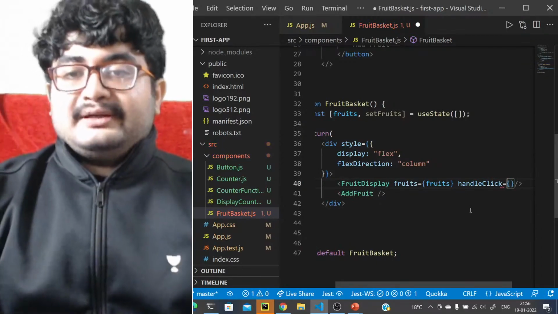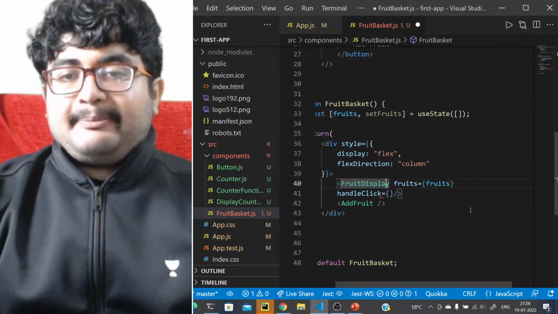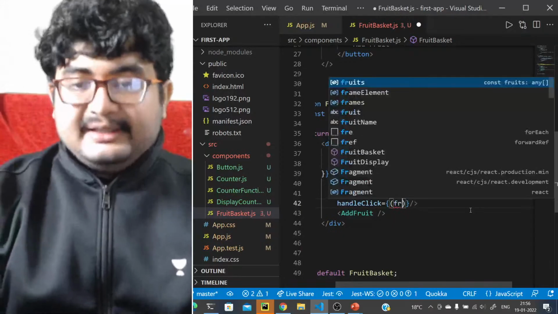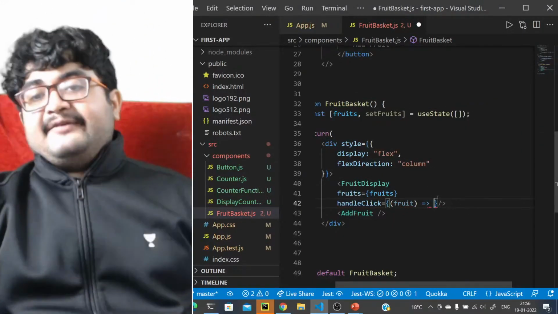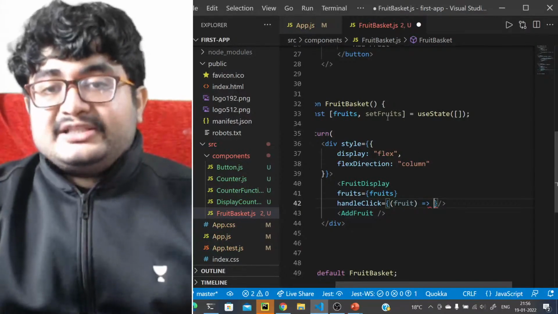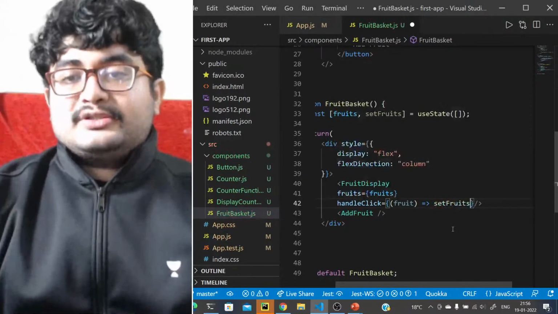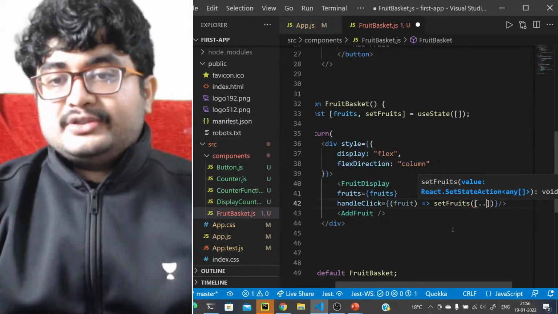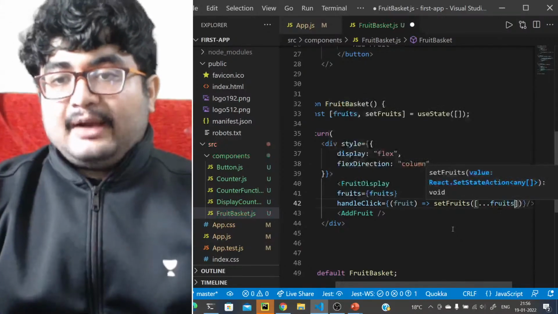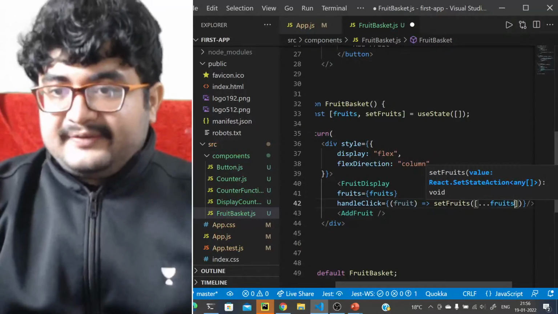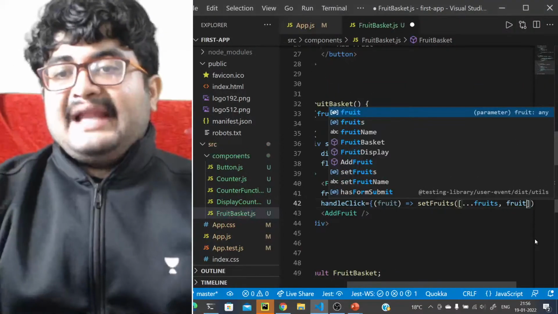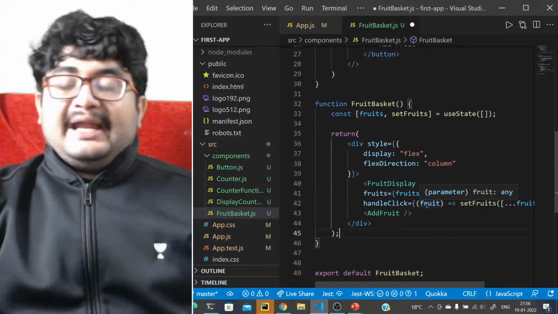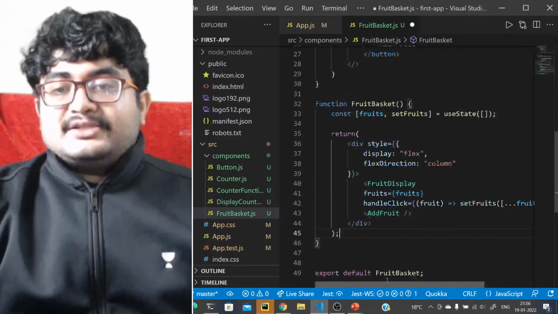What should happen when you do a handle click, right? In the handle click, you will call a method where it will take in a fruit as argument. It will take the fruit name as argument, and it will add this to the state. So what you can do is set fruits. It is adding to the list, right? So what should be the updated value of the fruits? Whatever fruits we have till now, that should be added first. With that, we will add our new fruit to the list as well. So that is what should happen whenever you click on the button, and it should actually pass the fruit as well, right? So let's do that.